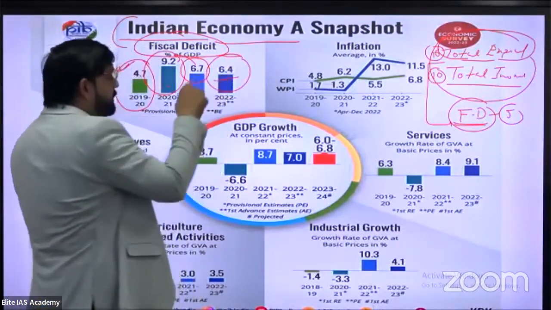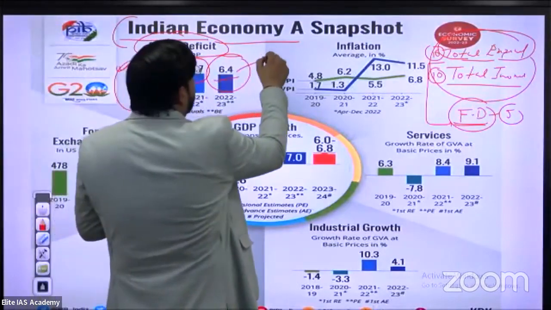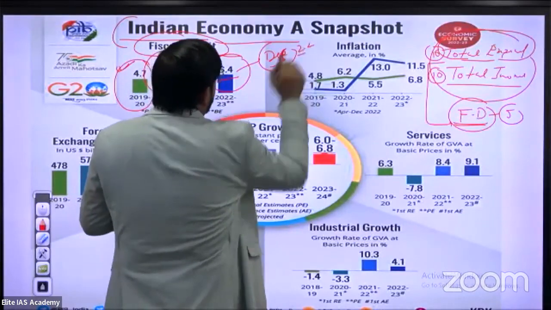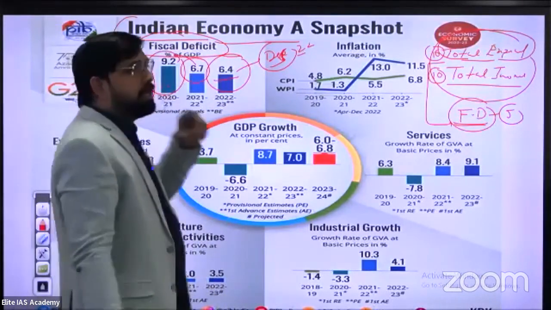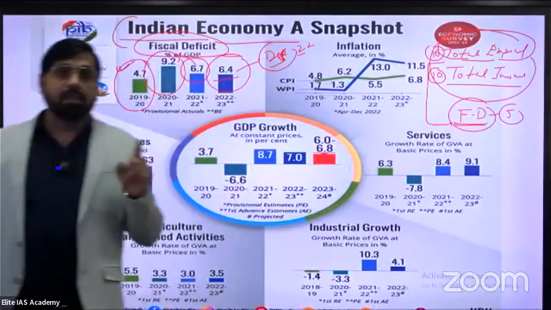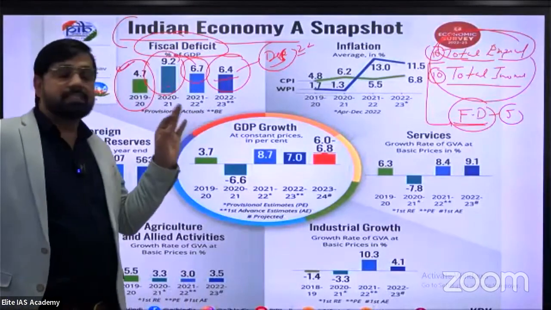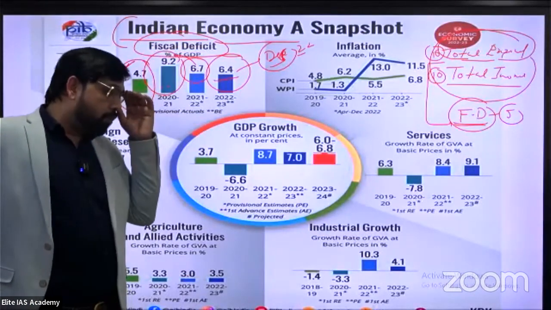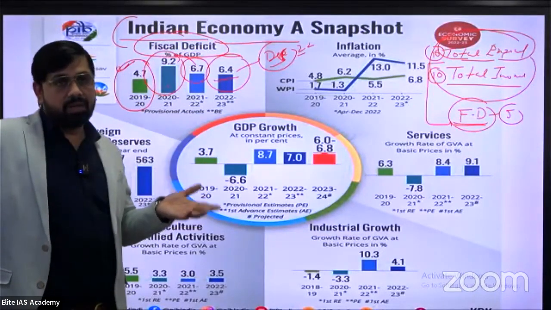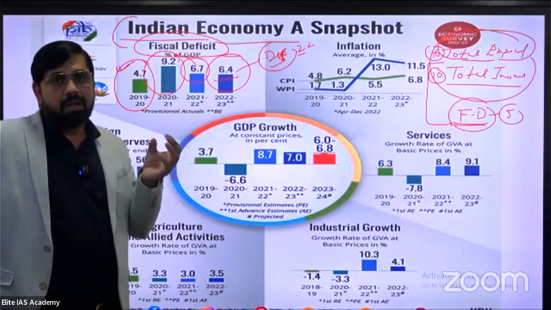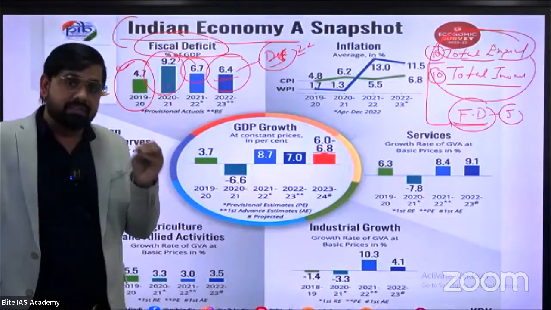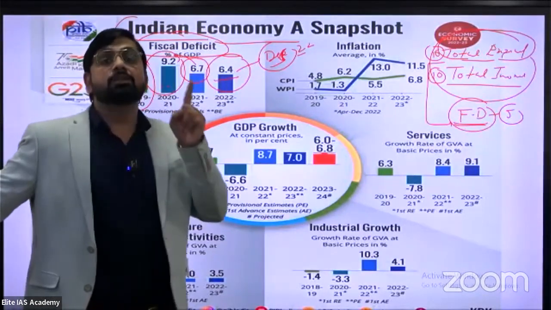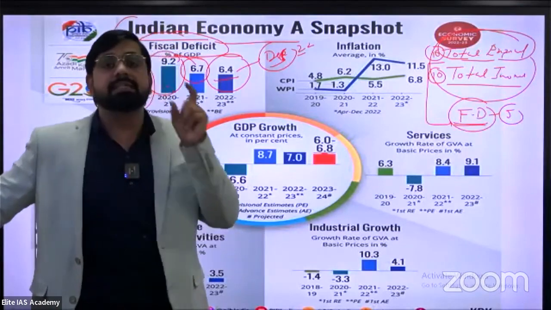This 6.4% is the last estimation provided by the finance ministry in December 2022. So what is the upcoming target, and what is the ideal limit of fiscal deficit according to the Fiscal Responsibility and Budget Management Act?